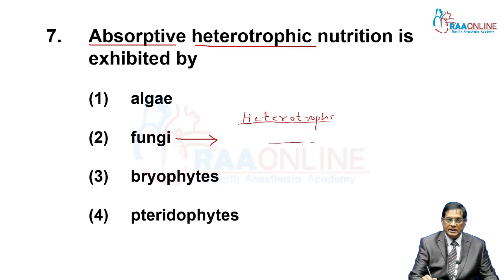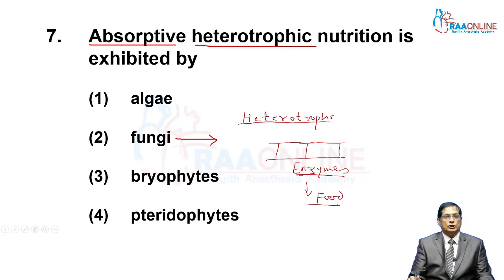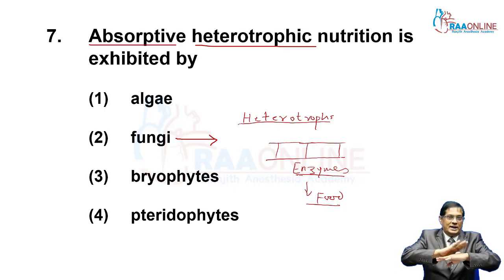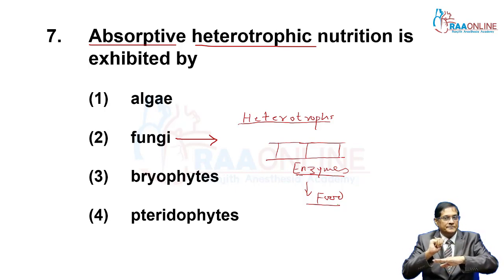Fungi release enzymes on foodstuff and make it soluble and simpler. Followed by that, they absorb it from their surface.